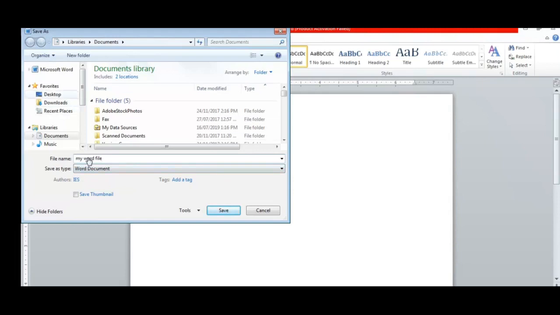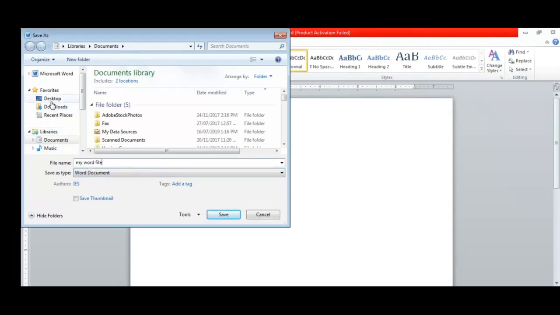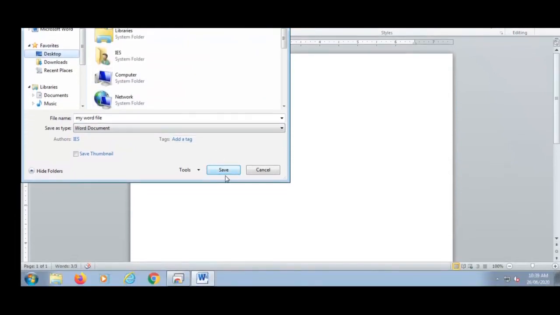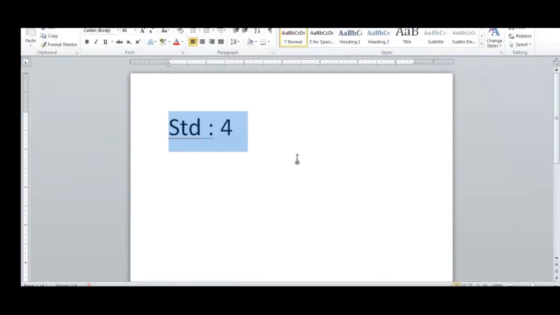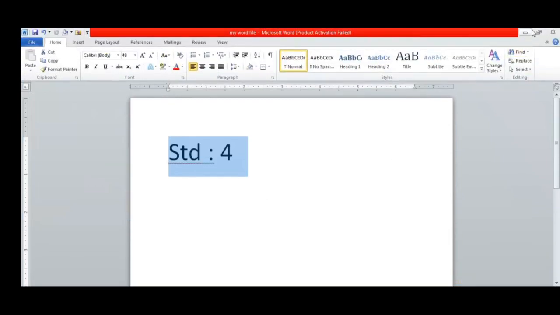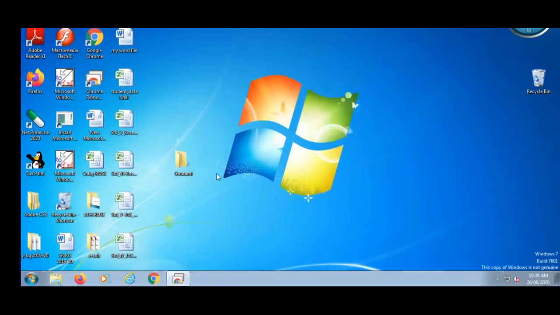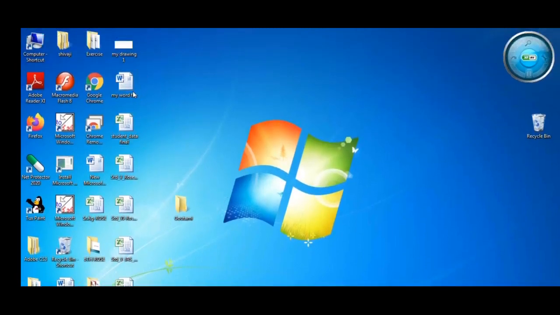Okay, I will save this file here in desktop. Save. Minimize or close. Now see here, I have 2 files, means I created 2 files today. The first one is my drawing and second one is my Word file.